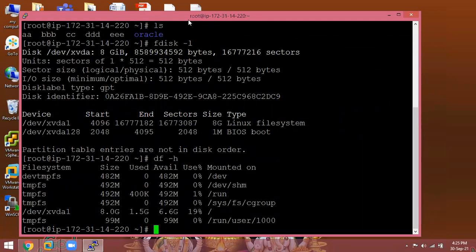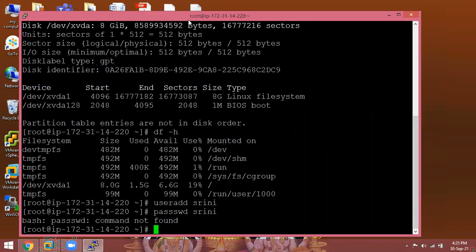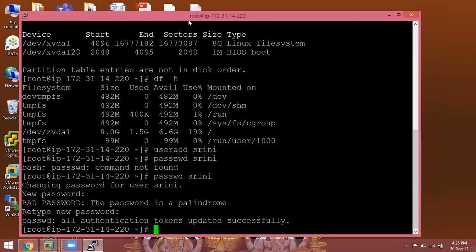Now I want to create a user account: useradd, username Srini, and then assign the password to the user. Like this, these are Linux commands. Just now I am showing you for Srini.